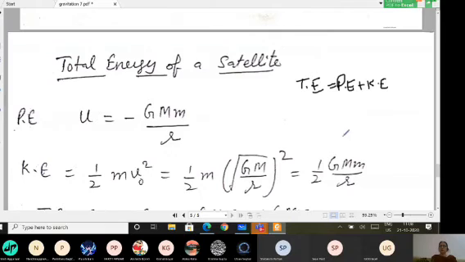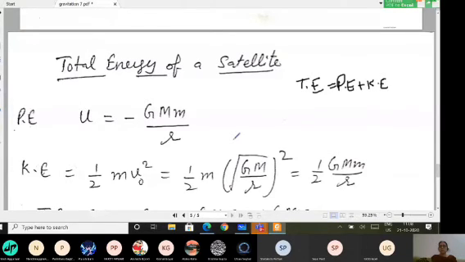By this time you are all aware that the gravitational potential energy is given by minus GMm upon r. Of course we are assuming capital M to be the mass of the earth, small m the mass of the satellite, and small r the radius of the orbit of the satellite.